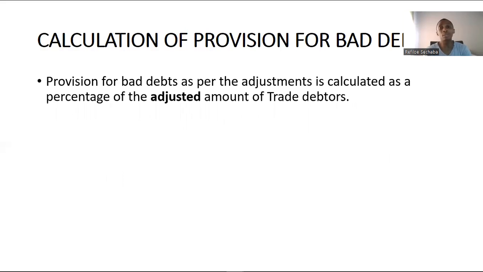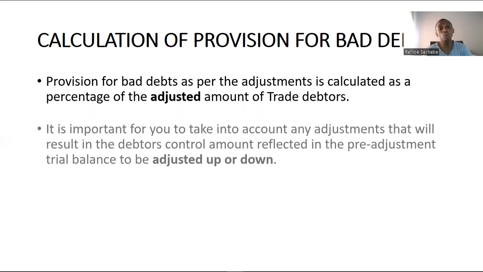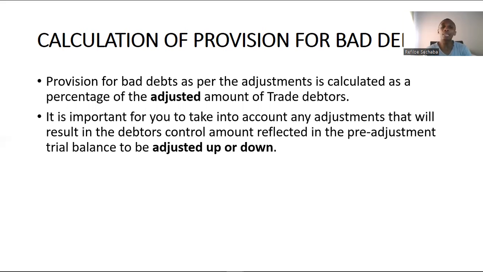Provision for bad debts as per the adjustment is calculated as a percentage of the adjusted amount of trade debtors. I need you to highlight that, especially when you get the worksheets. Make sure you highlight that it must be a percentage of the adjusted amount of trade debtors. It is important for you to take into account any adjustments that will result in the debtors control amount reflected in the pre-adjustment trial balance being adjusted up or down.